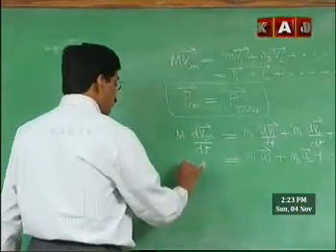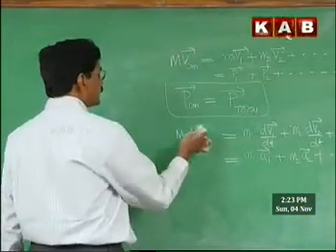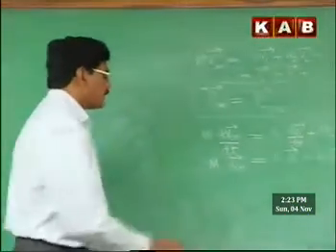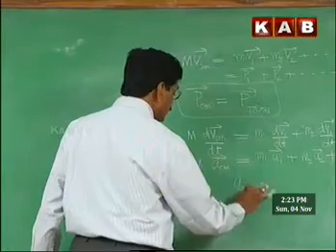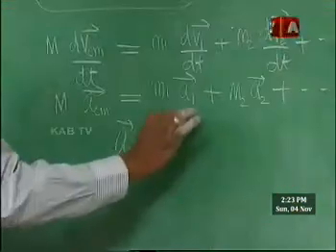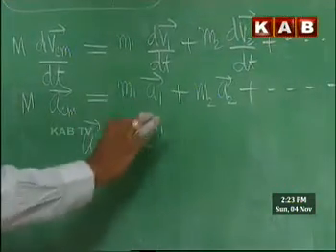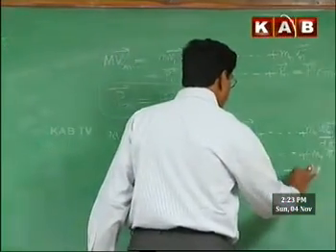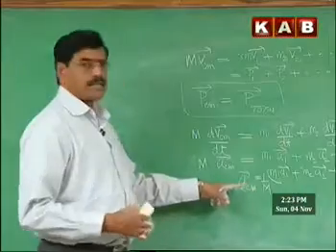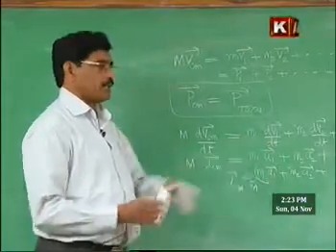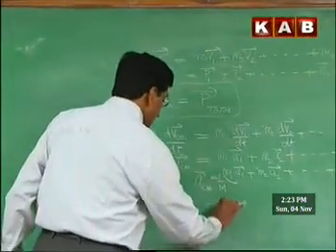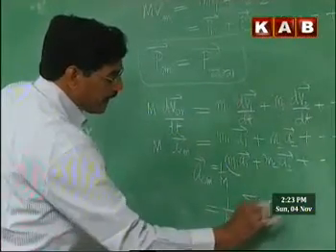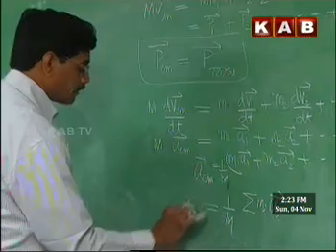And here the total mass of the system is this. It is the rate of change of velocity of the center of mass. We can write A_CM, acceleration of the center of mass. Therefore, the acceleration of the center of mass is A_CM equal to 1 by m into m1 a1 plus m2 a2 and so on, mn an. This we can write as 1 by m sigma mi ai is equal to A_CM.